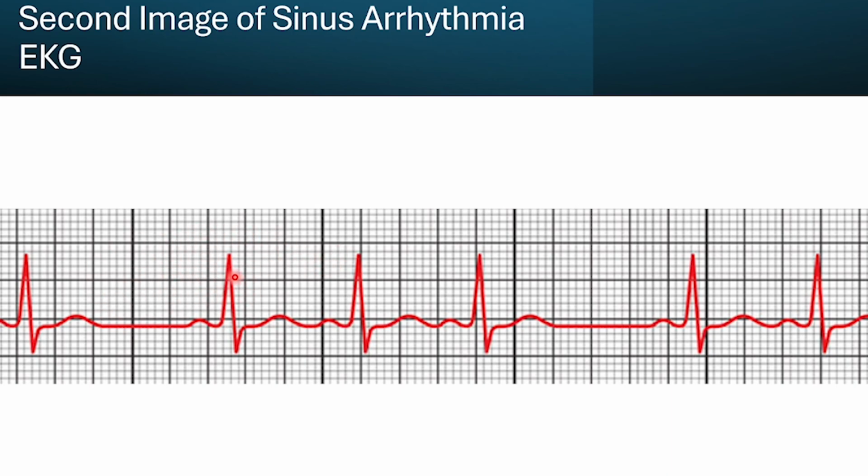These are just abnormal rhythms, but they're kind of benign. We're not really too worried about them whenever we see these type of beats. This can just be a sign of normal for a patient.